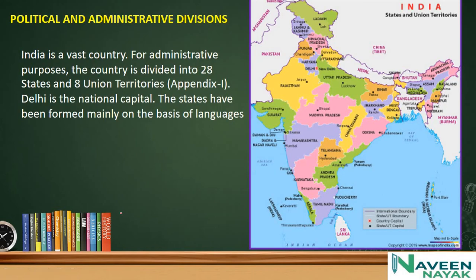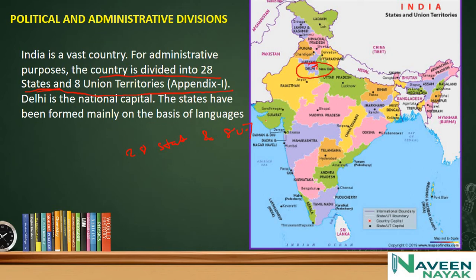Political and administrative divisions. India is a vast country. For administrative purpose, the country is divided into 28 states and 8 union territories. This is the recent one, and it may change or reduce. And now there are 28 states and 8 union territories. Delhi is the national capital. Here you can see this is the national capital of India.